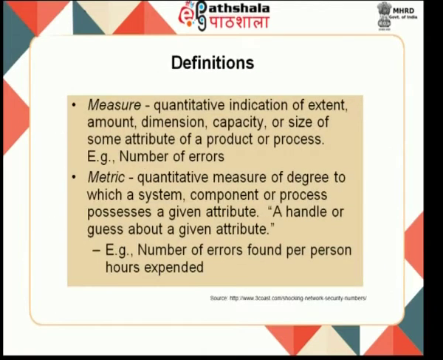We will define what is meant by measurement and what is meant by metric. Measurement is a quantitative indication of extent, amount, dimension, capability or size of some attribute of a product or process. For example, the number of errors in a software or number of failures by a software.